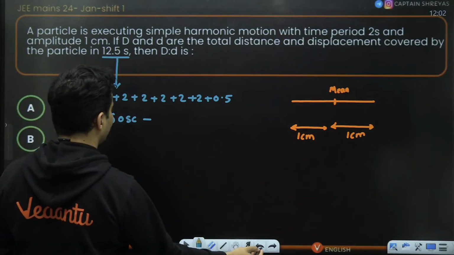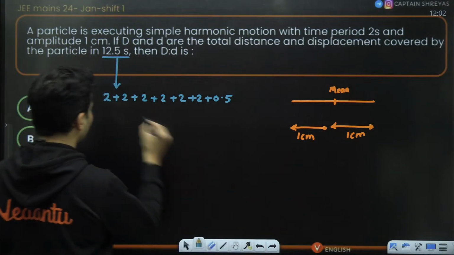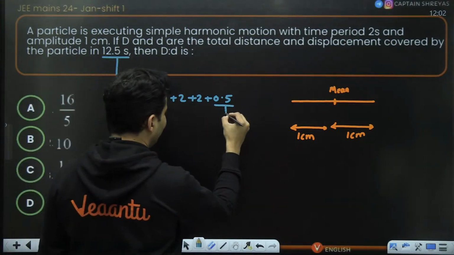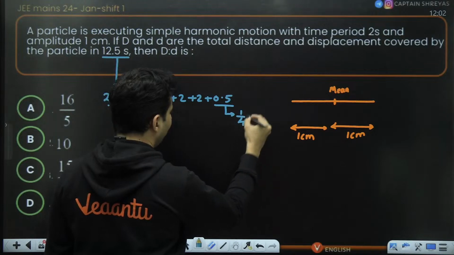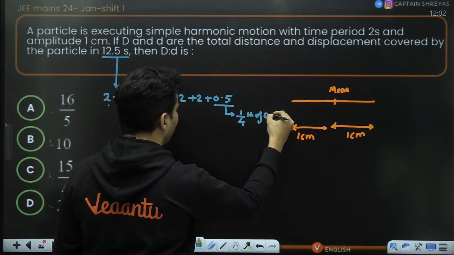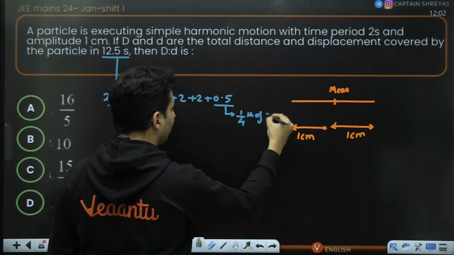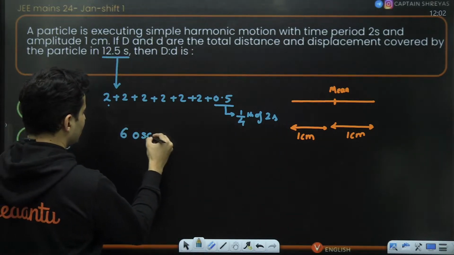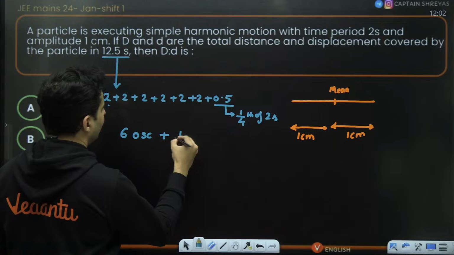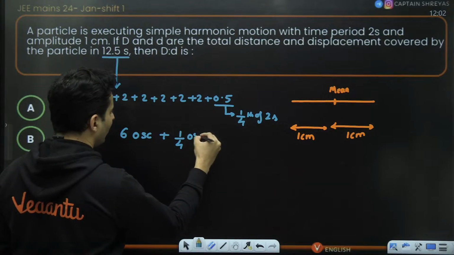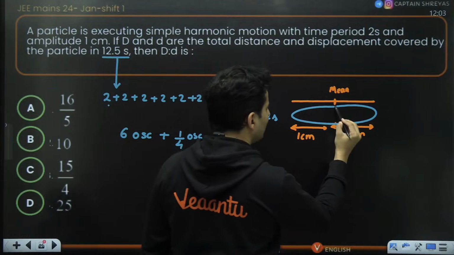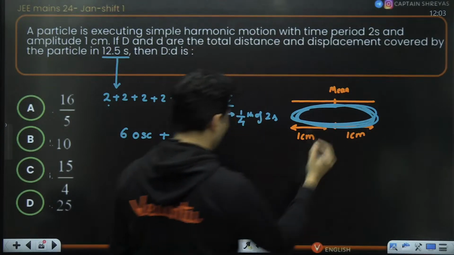Now 0.5 seconds, what can you think of it as? See, these are 2 seconds. 0.5 is actually 1/4 of 2 seconds, which means there are 6 oscillations which are complete, and then there is 1/4 oscillation which is happening. See, when the oscillation is complete, you are back to the same place.